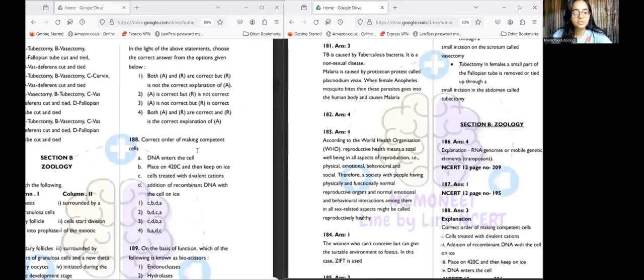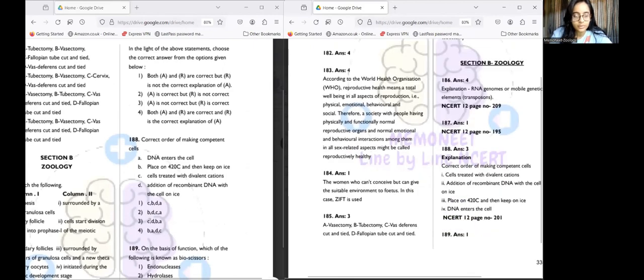For 188 question, okay. So now we have to select the correct order. So the correct order is answer number 3, which is CDBA. So first cells are treated with divalent cations. Then we add recombinant DNA with the cell on ice. Okay. Then what happens? We place at 42 degrees Celsius and then keep it on ice. And then DNA will enter the cell.